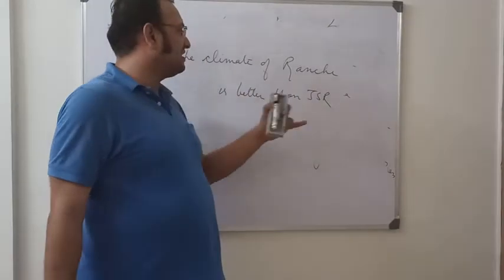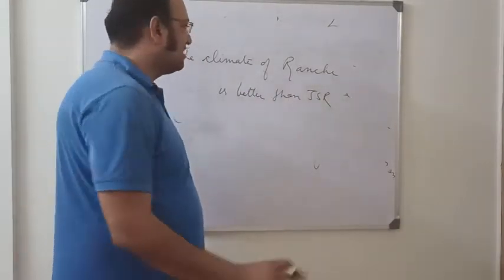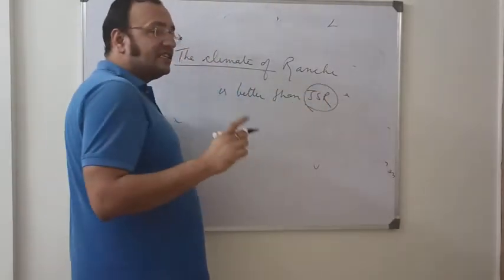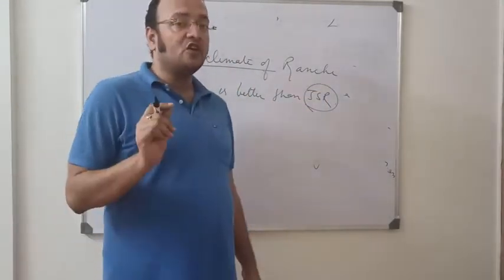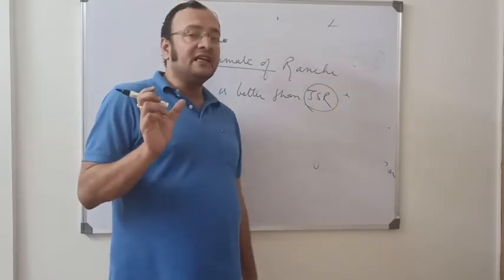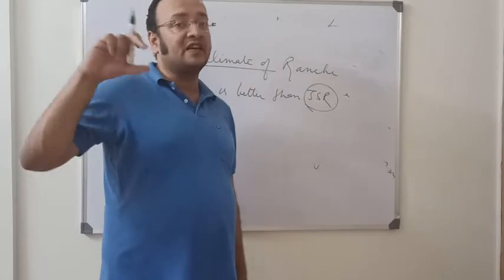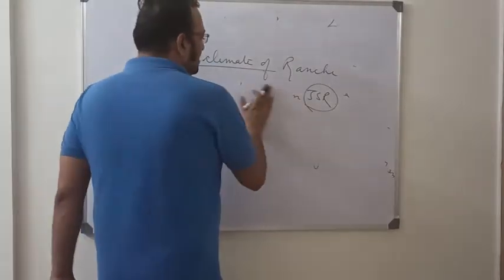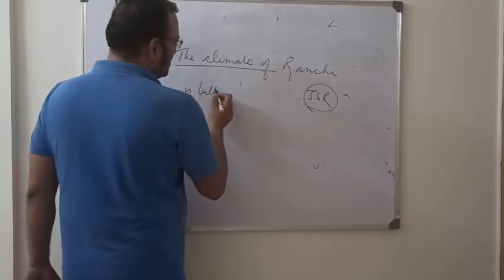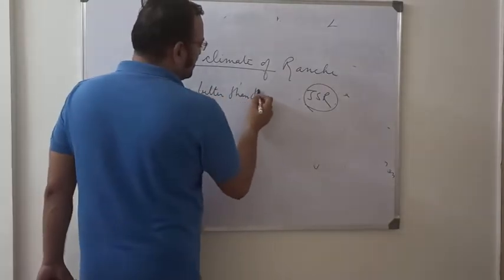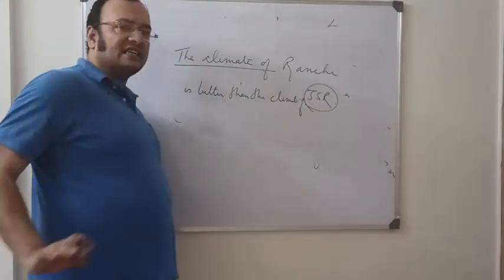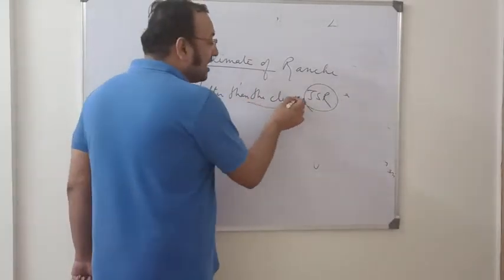The climate of Ranchi is better than Jamshedpur means we are comparing the climate of Ranchi with Jamshedpur, which is illogical comparison. We cannot compare climate of some place with another place. We have to compare climate of one place with the climate of another place. So it should be the climate of Ranchi is better than the climate of Jamshedpur. Now it is correct. But do we repeat nouns in a sentence?